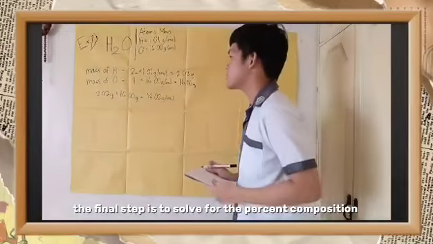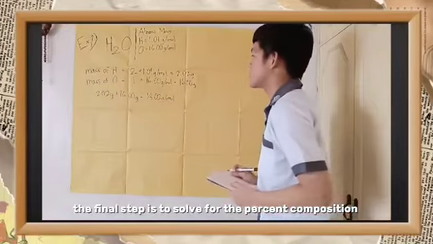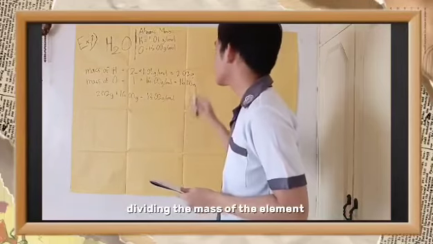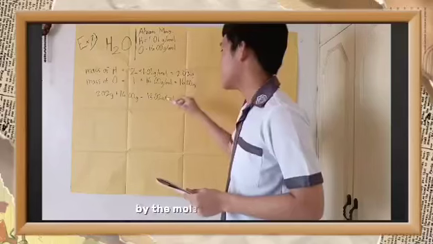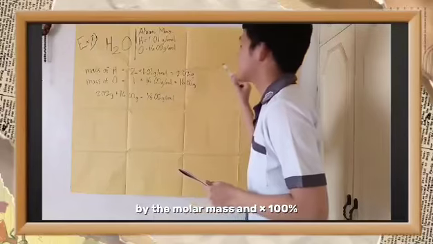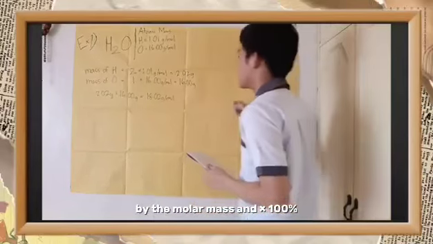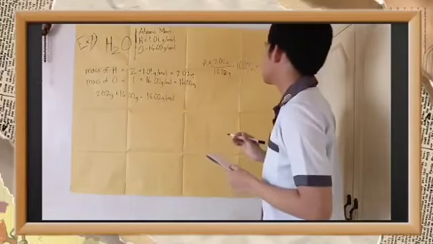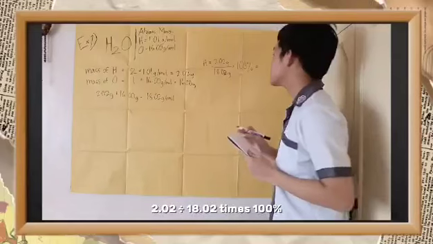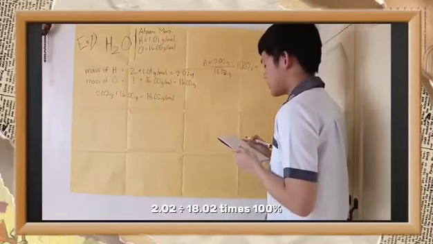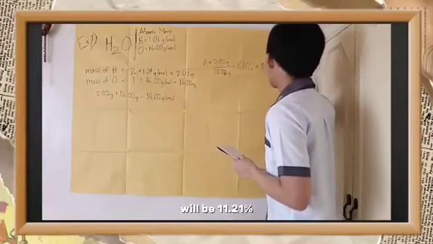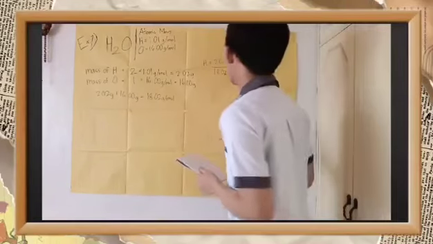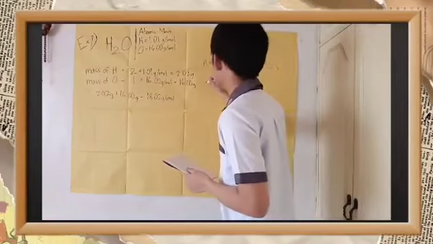Now, the final step is to solve for the percent composition. We can solve the percent composition by dividing the mass of the element by the molar mass and times 100%. So, let's start first with the mass of hydrogen. 2.02 grams over 18.02 grams times 100% will be 11.21%.